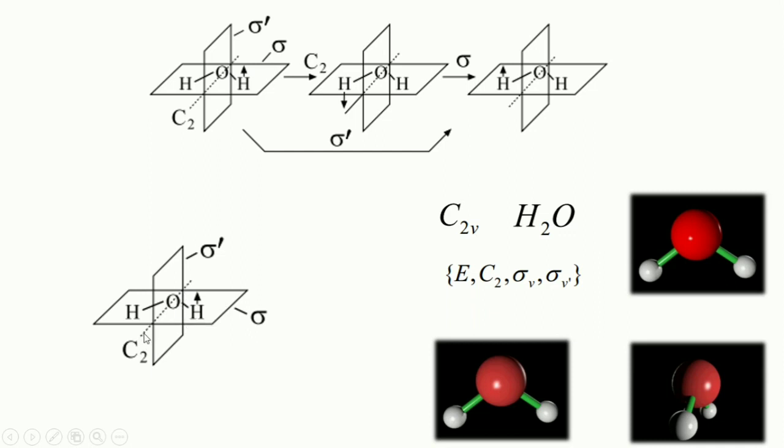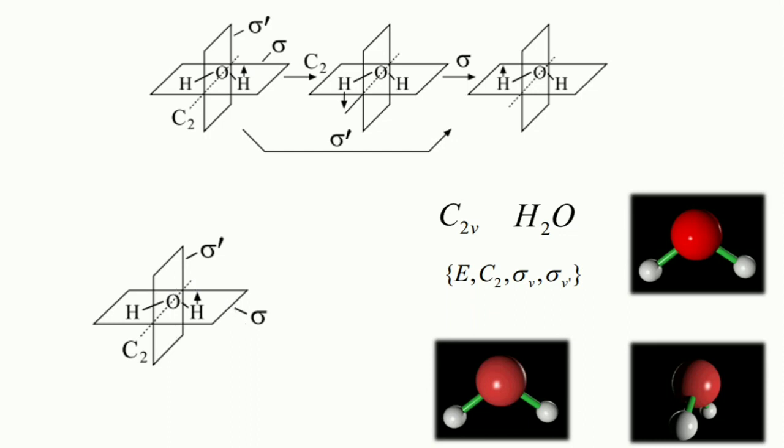If we perform a C2 rotation, meaning 180 degrees, then the hydrogens shift their positions, and the upward arrow changes its direction to downward. So this is an indistinguishable shape from the parent molecule. Is there any other proper rotation in this molecule?